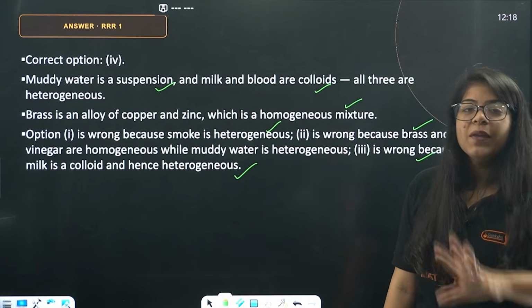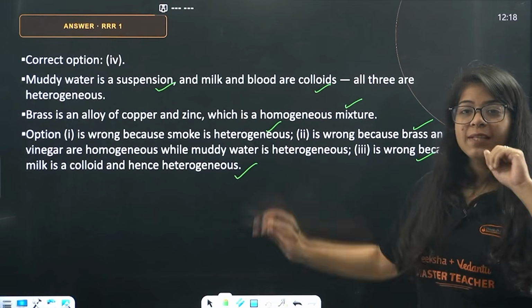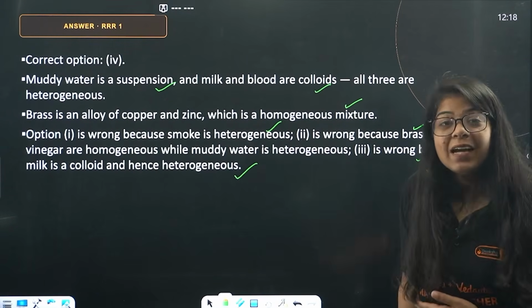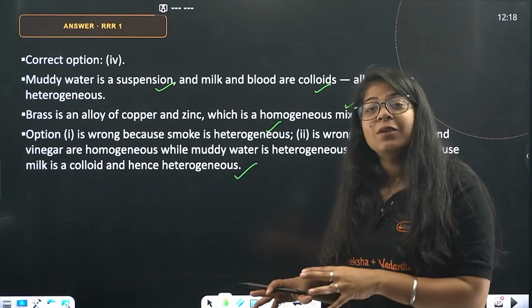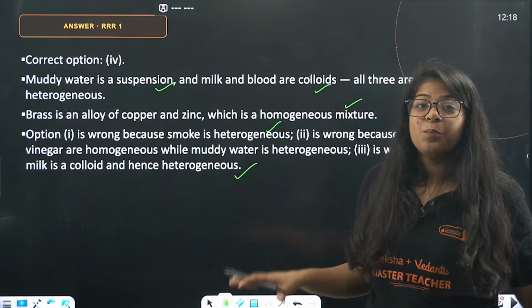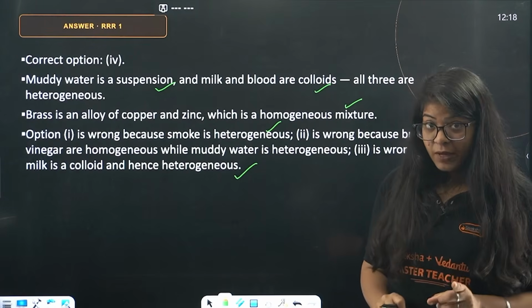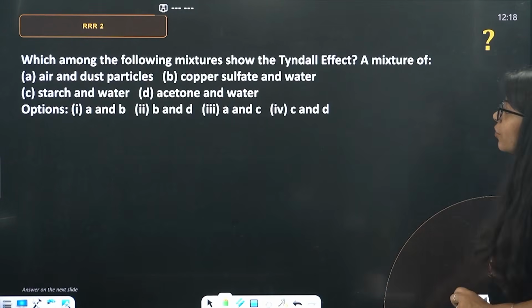Understood the whole thing? What are homogeneous, what are heterogeneous? All the examples are there in this particular question. Watch it, write it down. Which are colloidal, which are heterogeneous, which are homogeneous, it has these examples. These you will have to remember. They will ask you in the examinations. Okay, done. Next question, beta.